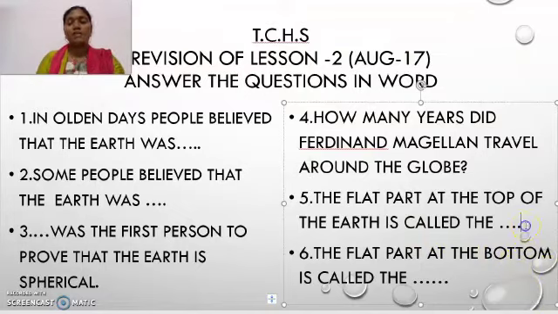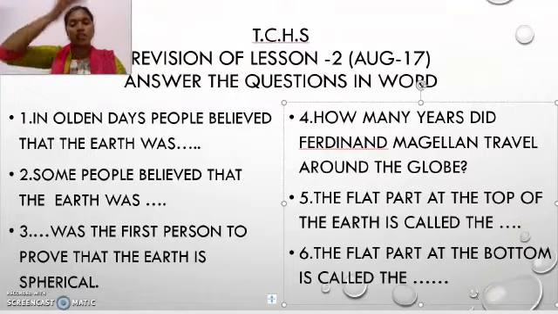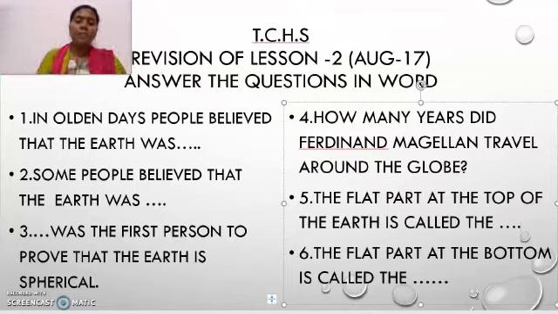What is the number? How many years did he travel? Then the next question is, the flat part at the top of the earth is called the dash. And the sixth question, similar to this: when we call it the top of the earth, we also need to talk about the bottom part. So the flat part at the bottom is called the dash. What is the answer? Please write it down.